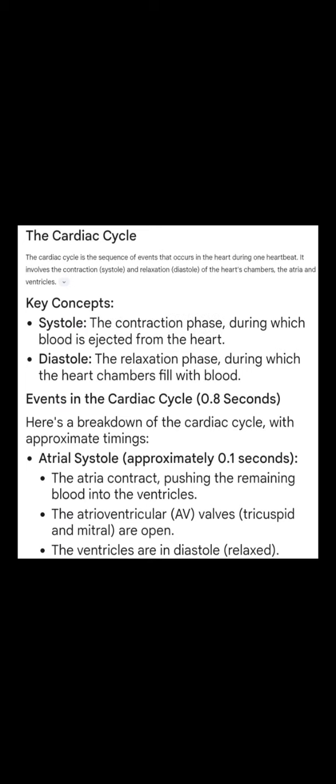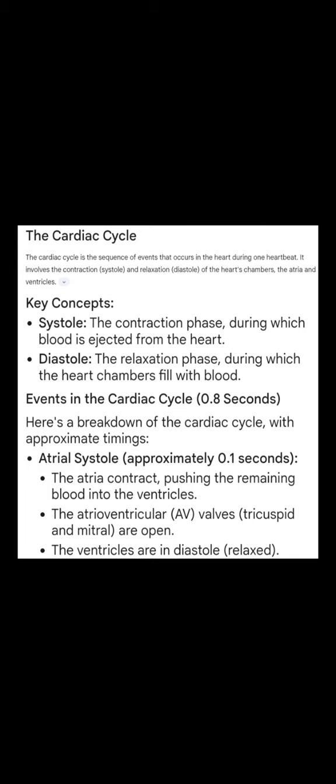The cardiac cycle is the sequence of events that occurs in the heart during one heartbeat. It involves the contraction (systole) and relaxation (diastole) of the heart's chambers, the atria and ventricles. Key concepts: Systole, the contraction phase, during which blood is ejected from the heart. Diastole, the relaxation phase, during which the heart chambers fill with blood.